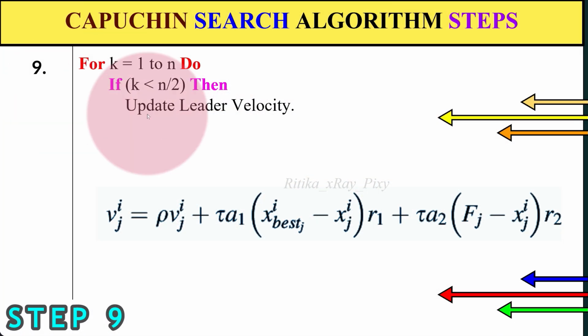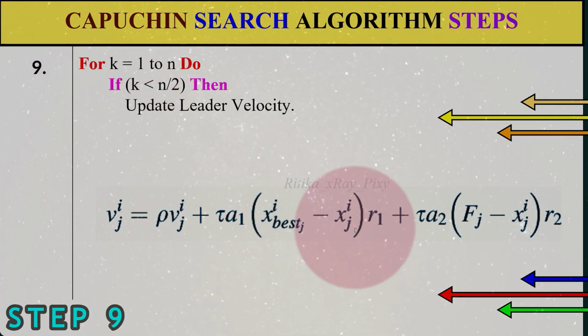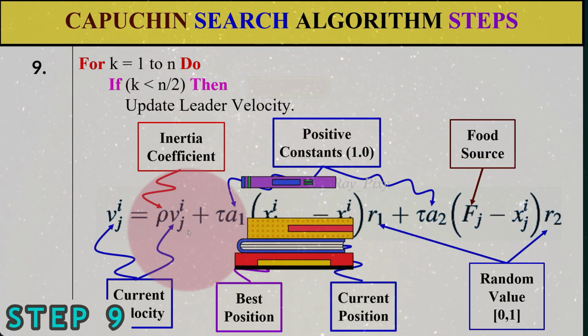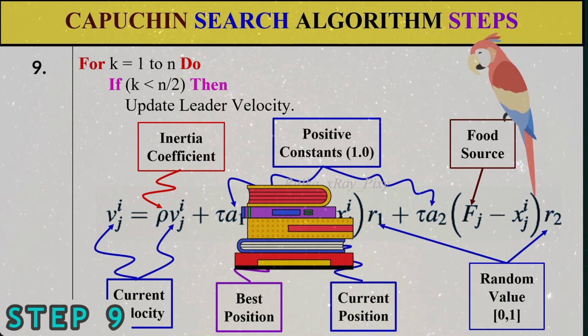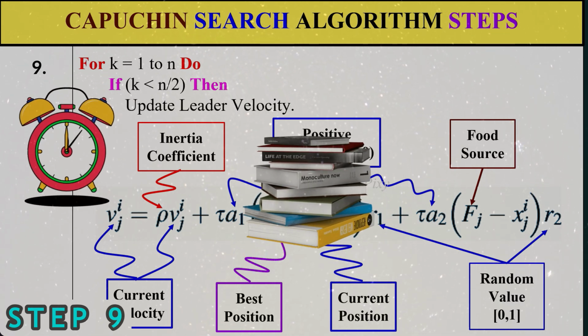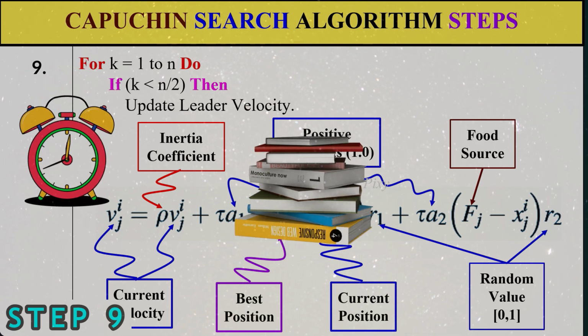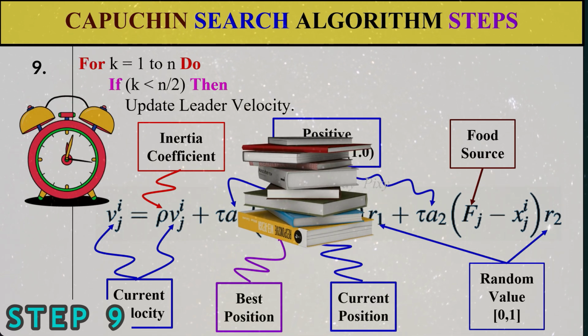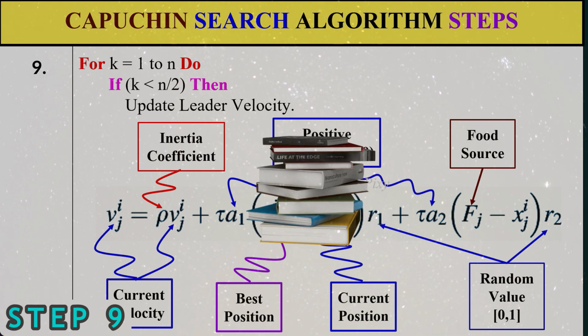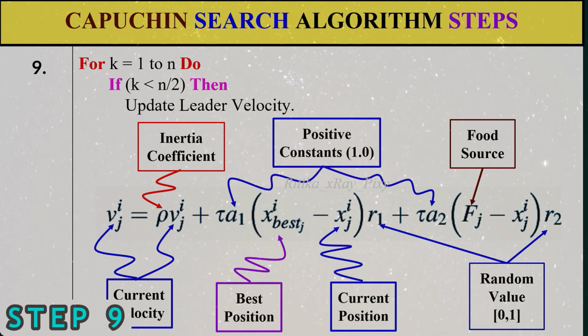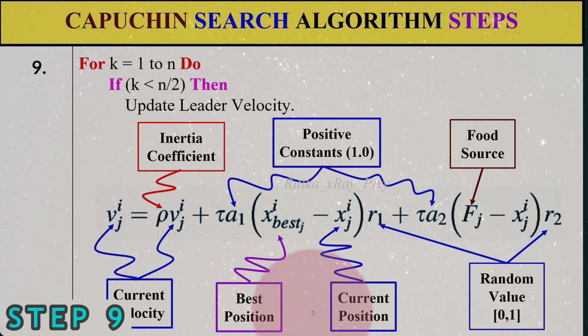Here we will update the leader velocity using this equation. For more details you can read the main research paper, where for the velocity calculation they explain in detail how they calculated the initial velocity, the horizontal velocity, the vertical displacement and others. So right now the final velocity for the leader is calculated using this equation.